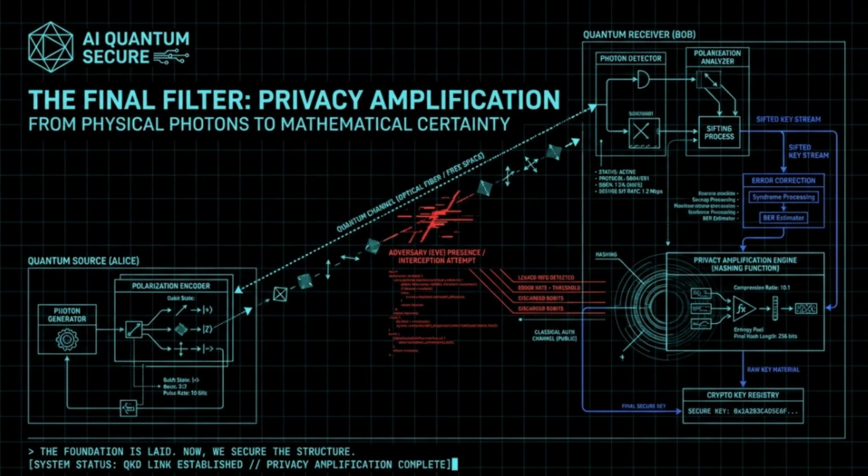This is the final structural filter where we apply universal hashing to distill our noisy, partially leaked raw key into a final information-theoretic secure key. We're moving from the uncertainty of physical photons to the absolute mathematical certainty of the final crypto registry. Let's break down the logic of the final filter.